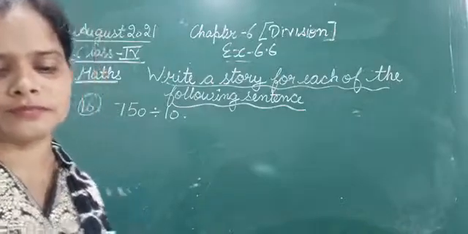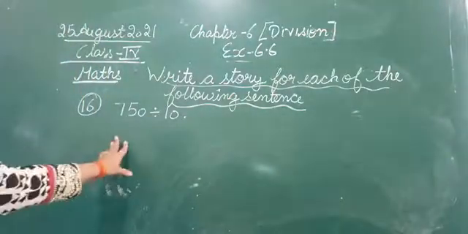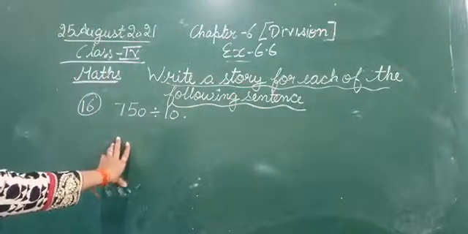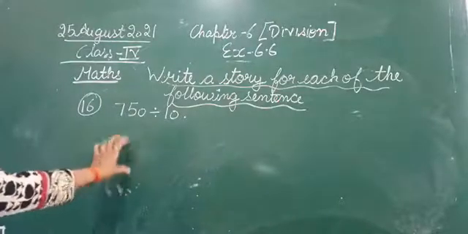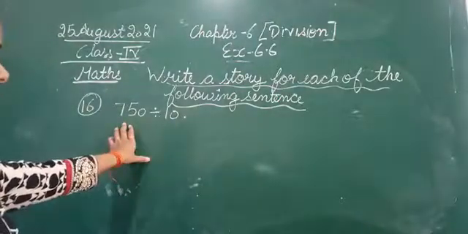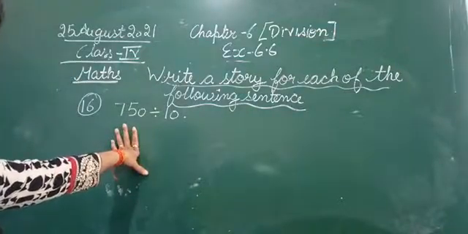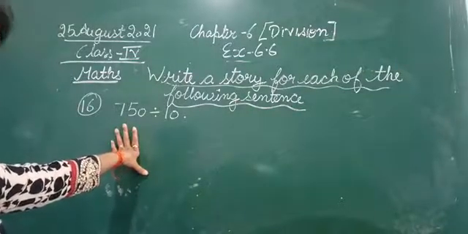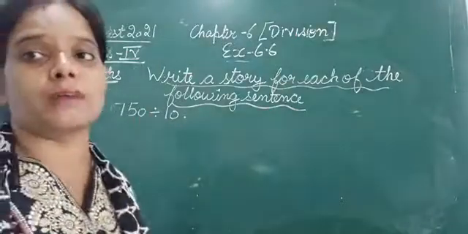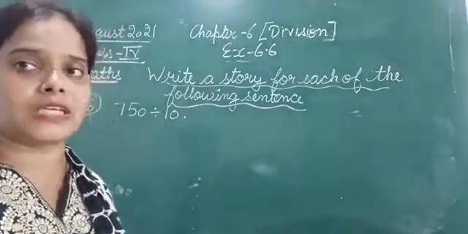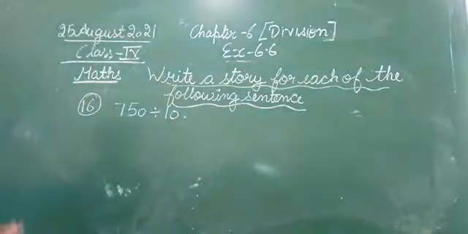Okay, so now this is how we are going to frame this sentence. We simply write, the weight of 10 bags of rice, wheat, sugar, you can write anything, is 750 kg. What will be the weight of 1 bag of sugar, 1 bag of wheat? Okay, so let's frame the story.